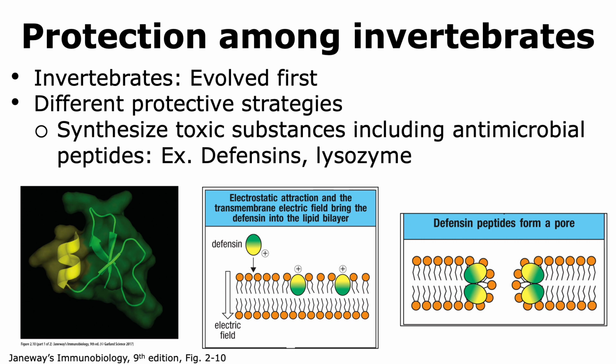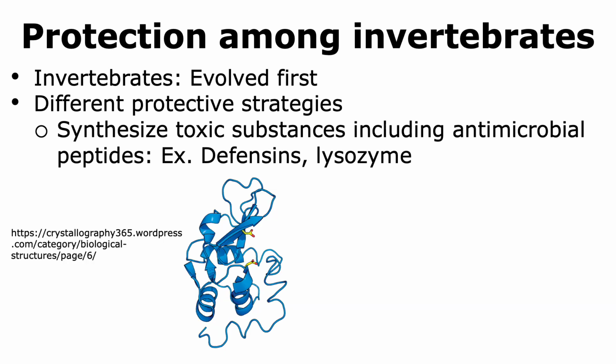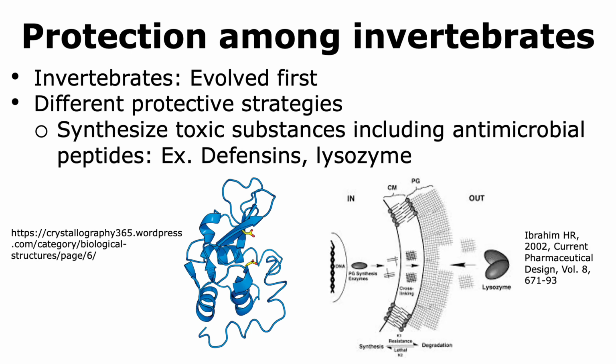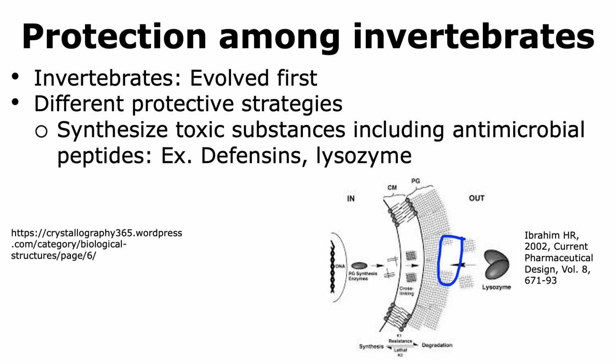Another substance that interferes with pathogens is an enzyme called lysozyme. Lysozyme is known to act on the peptidoglycan of bacteria. Peptidoglycan is a rigid structure that is present as part of the cell wall of bacteria. Lysozyme is able to act on this rigid peptidoglycan and cleaves it, thereby causing the cell wall to be more unstable, and thus the bacteria is now more susceptible to die.